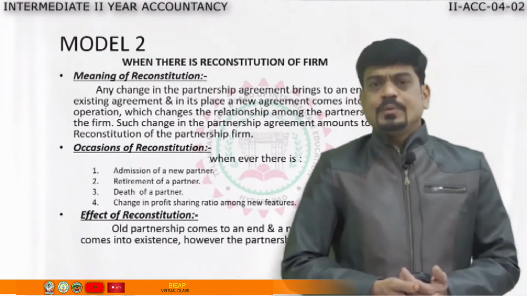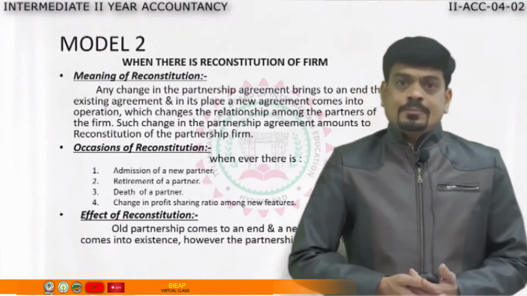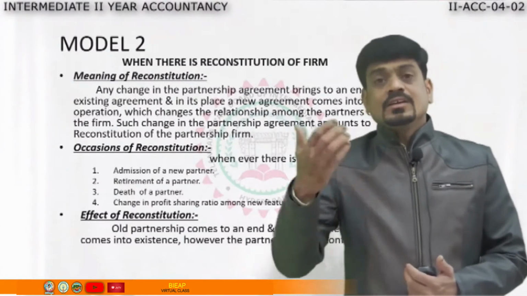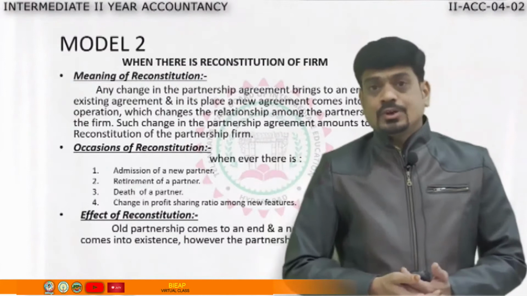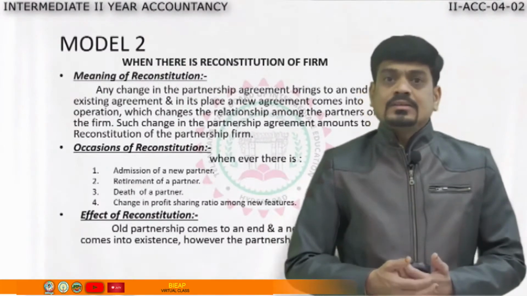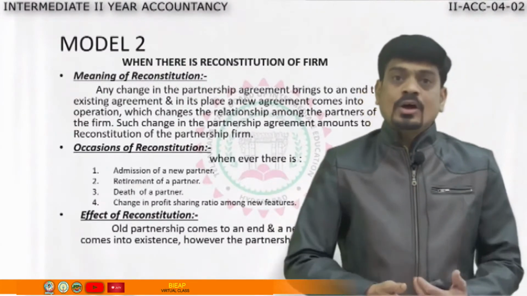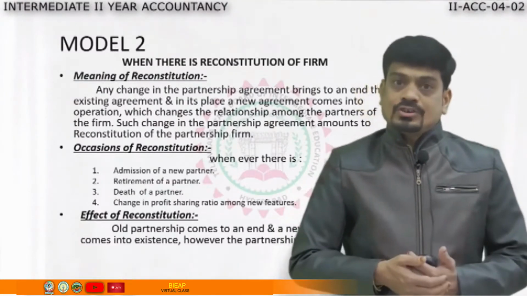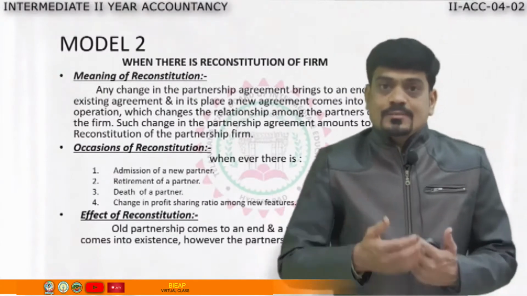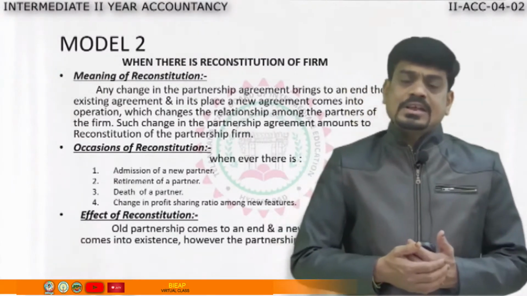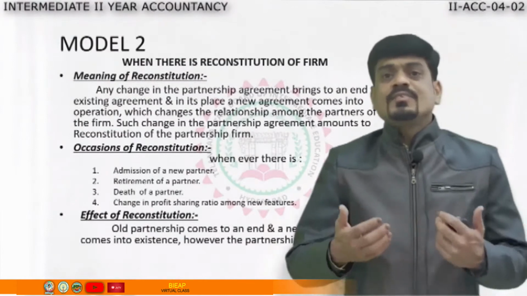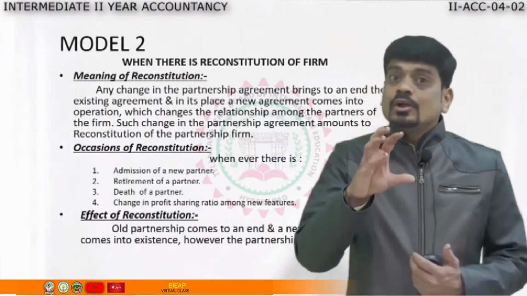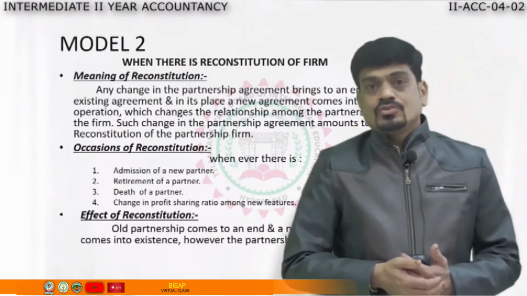Let us understand through an example. Let me say in your house there is an occasion, something like a marriage. What will happen? The number of members will increase, because with the marriage one person is coming. So there is reconstitution, we can call it like that. In a similar manner, in a family there is a death or someone leaves for abroad. Like that, they are leaving the house. There also we call it reconstitution.